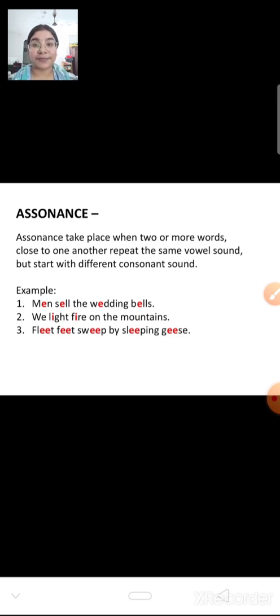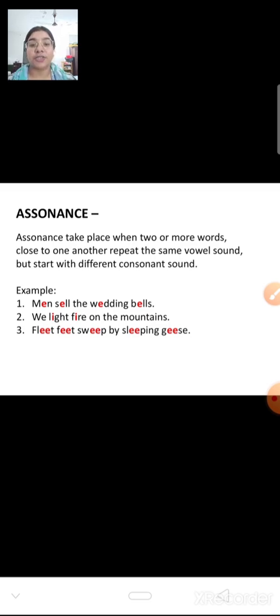Assonance is when vowels are repeating in a sentence in the middle of a word. When the vowel is repeating in a single sentence, then it is known as assonance. Let us see the definition first.